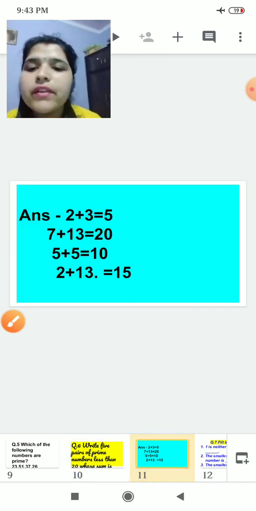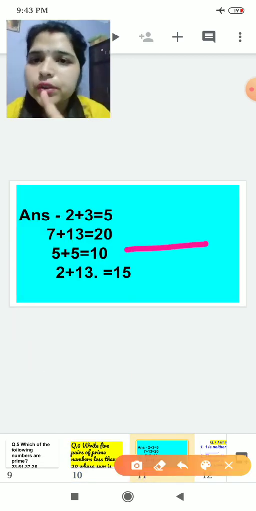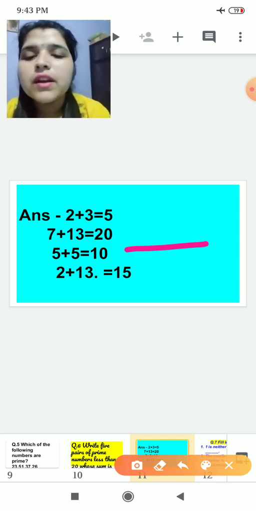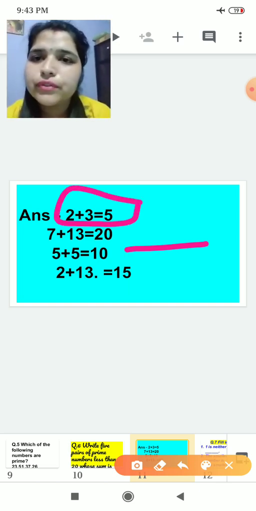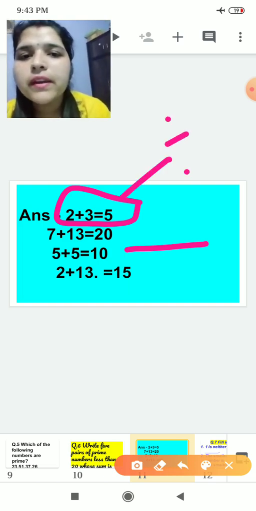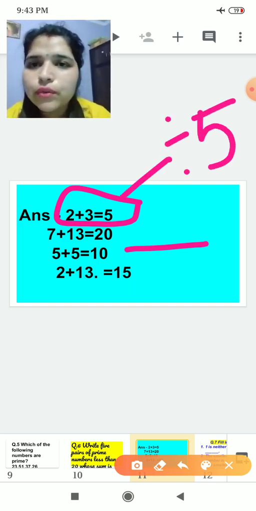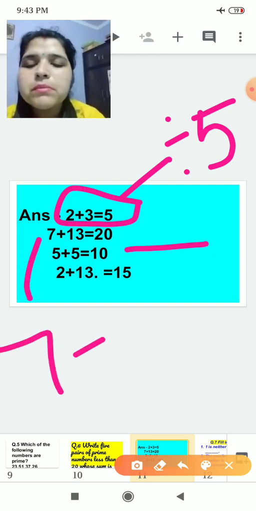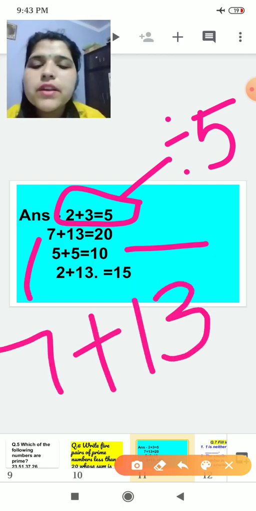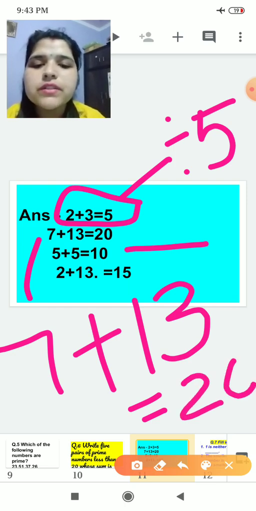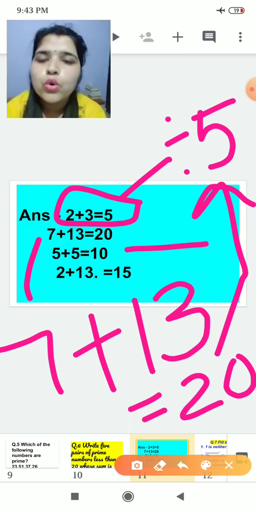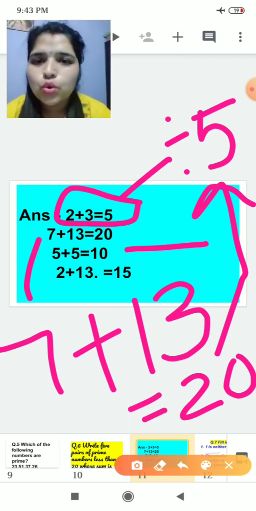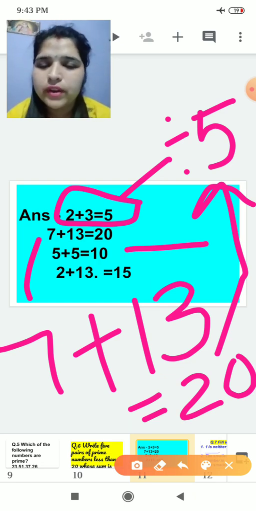So we have here, this I have already told you, two prime numbers, that is 5 plus 5 is 10 and 10 is divisible by 5. They have taken here 2 plus 3, that is equal to 5. It means 5 is divisible by 5. So the condition is fulfilled. Here they have taken two prime numbers, that is 7 and 13. 7 plus 13 is 20 and 20 is divisible by 5. So the condition is fulfilled.